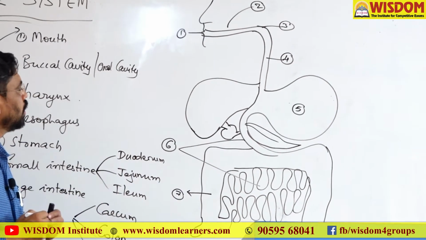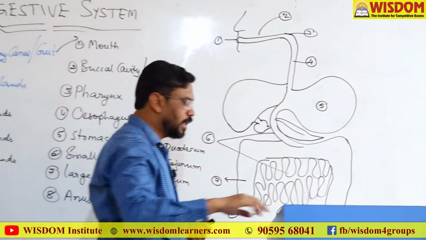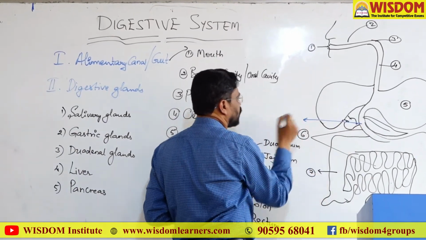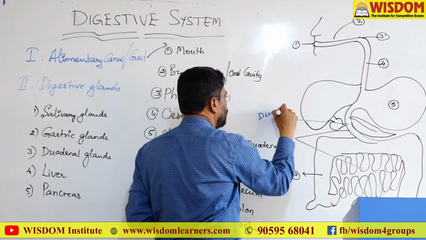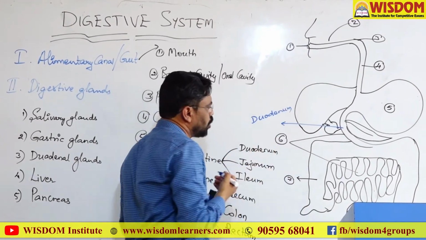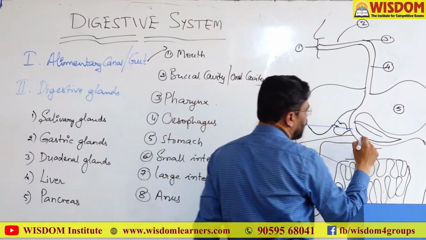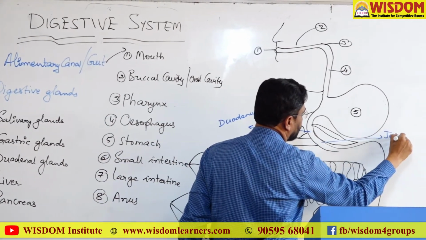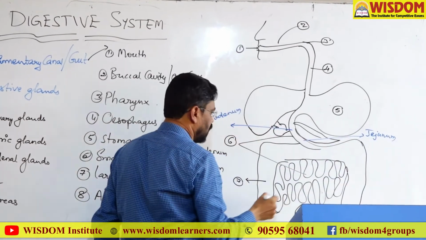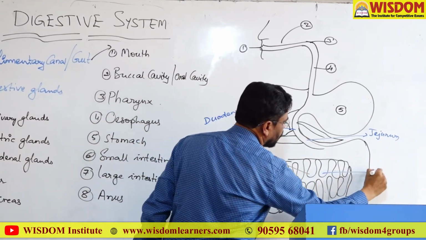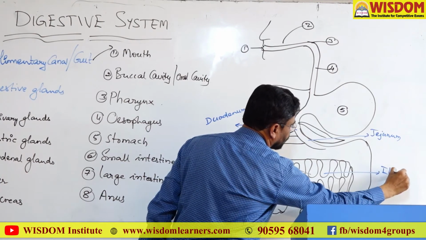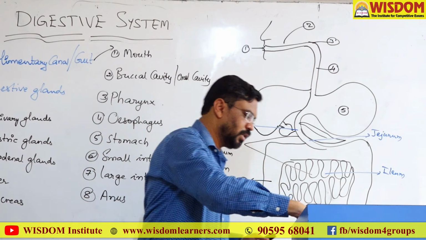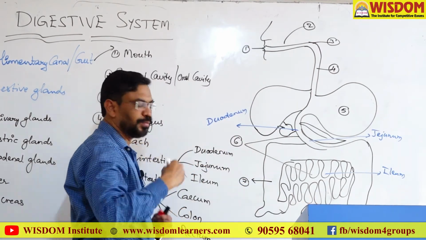In the small intestine, this U-shaped structure is called the duodenum. It continues as jejunum, and this highly coiled part is called ileum.